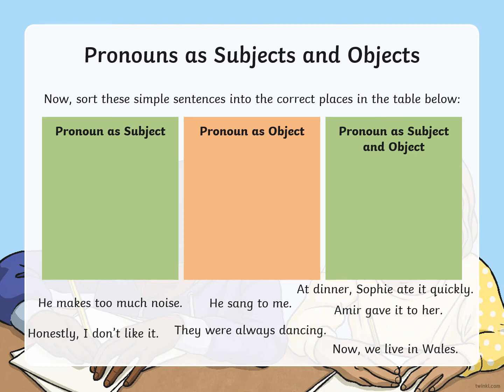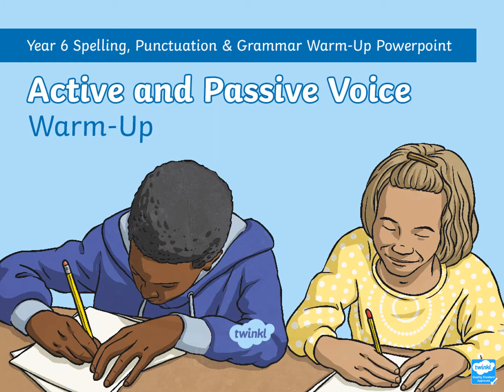So you've got a pronoun as the subject, so remember that was the start of your sentence, the purple on the last slide. Pronoun as an object, so remember after the verb, after the action. Pronoun as subject and object. Now remember your pronouns are he, she, we, they, it. So have a look, pause the slide and give that a go.